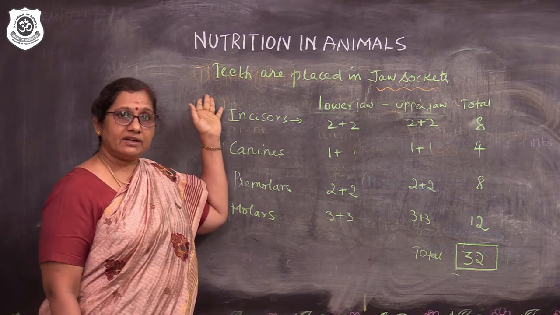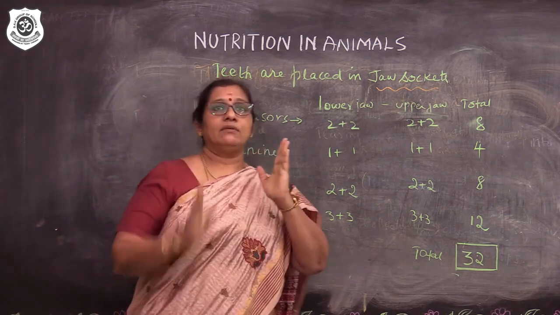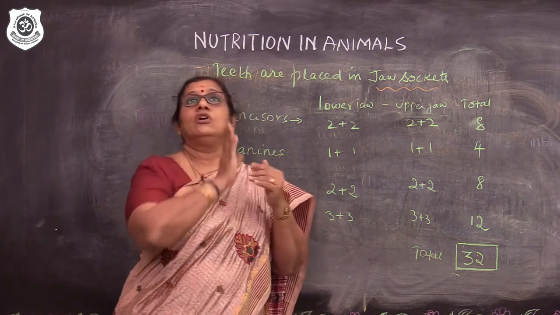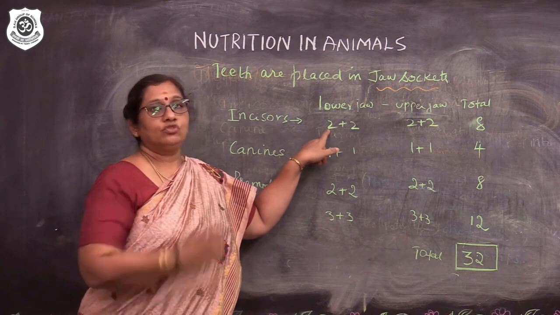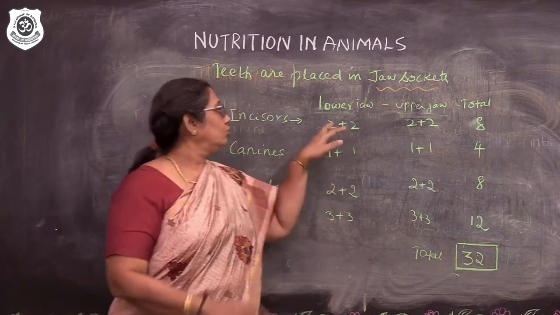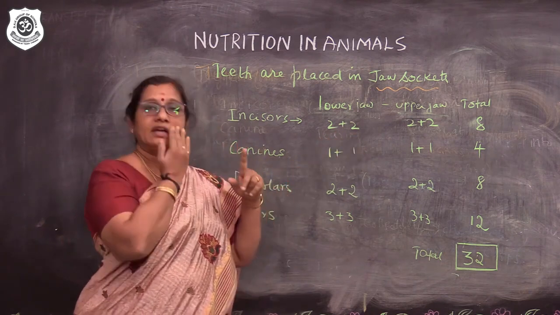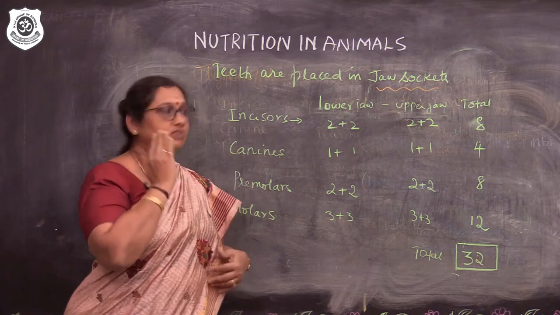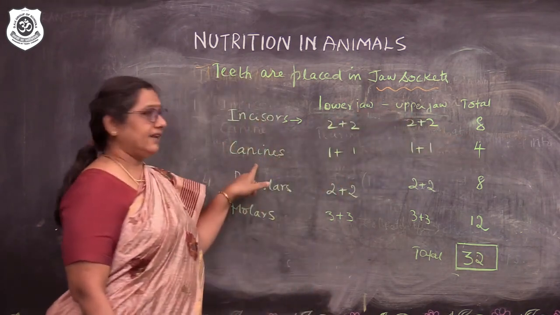Let us see how many there are in number. First, we are going to take incisors. We have a lower jaw and an upper jaw. On the lower jaw, on one side you have 2, and similarly this side also 2. So on the lower jaw you have 4. Similarly on the upper jaw, here we have 2 and here also 2. Totally we have 8.